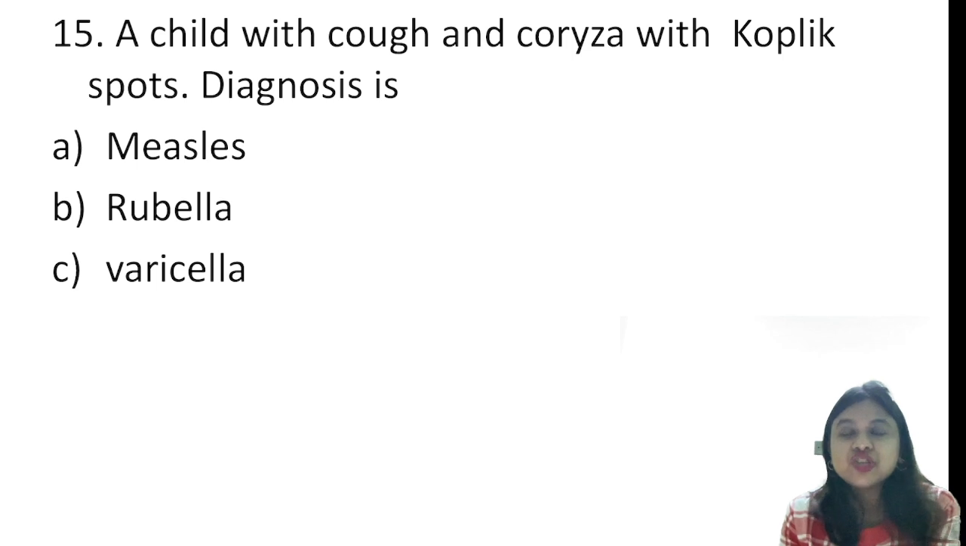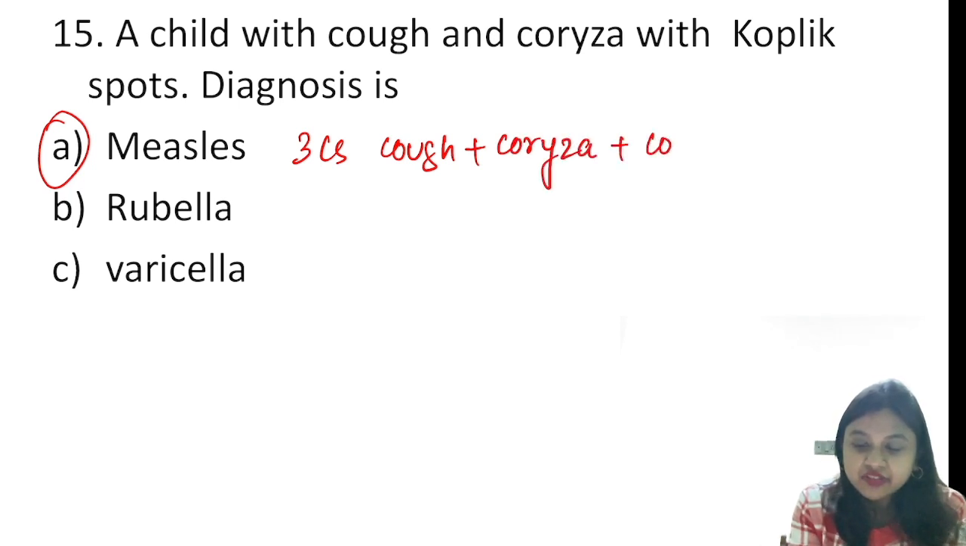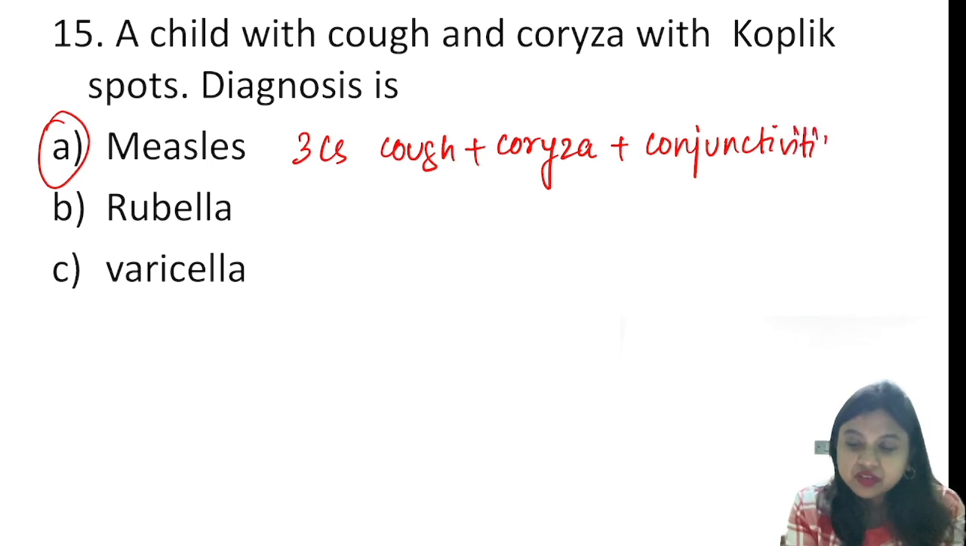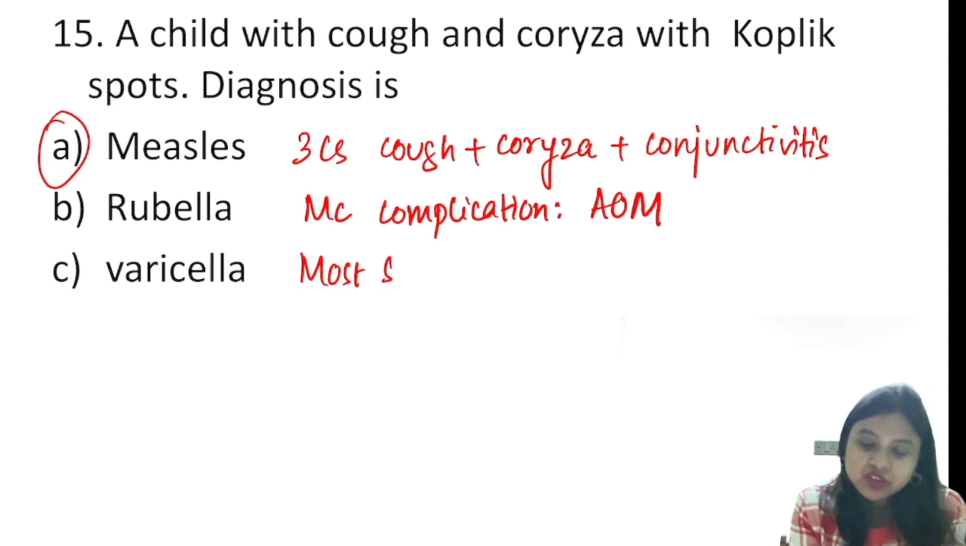Now coming to the next question, a child with cough and coryza with Koplik spots, diagnosis is. So this is a very cakewalk, it is measles. So measles presents with 3 C's. One is the cough plus coryza plus conjunctivitis, and the Koplik spots are also mentioned in the question. Remember the most common complication is acute otitis media, and the most severe complication which can result in death is measles pneumonia.